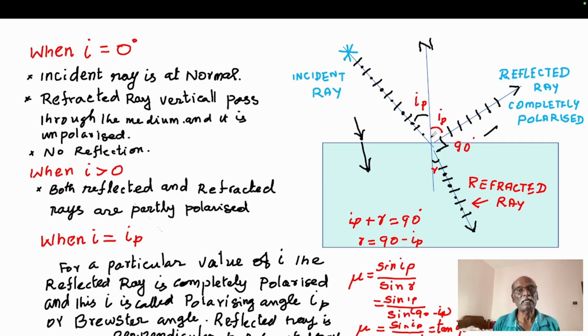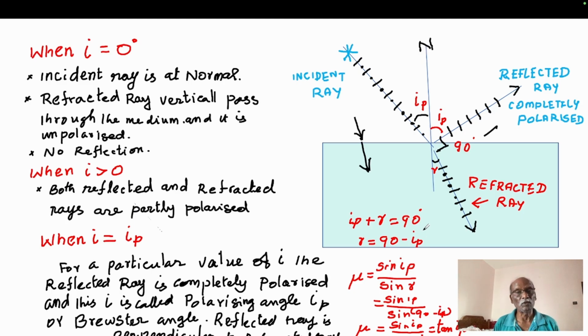This angle is called the angle of polarization or polarization angle IP, otherwise called Brewster's angle. See this picture: this is the straight line normal, and the reflected ray and refracted ray in this condition are at 90 degrees, and therefore IP and the refracted angle R together make 90 degrees. R equals 90 minus IP.